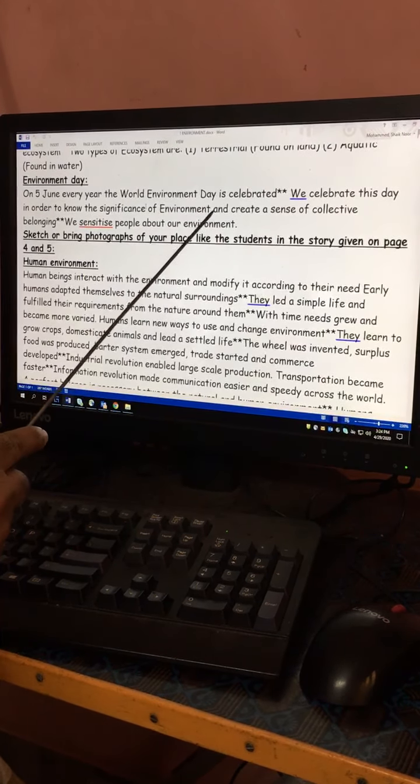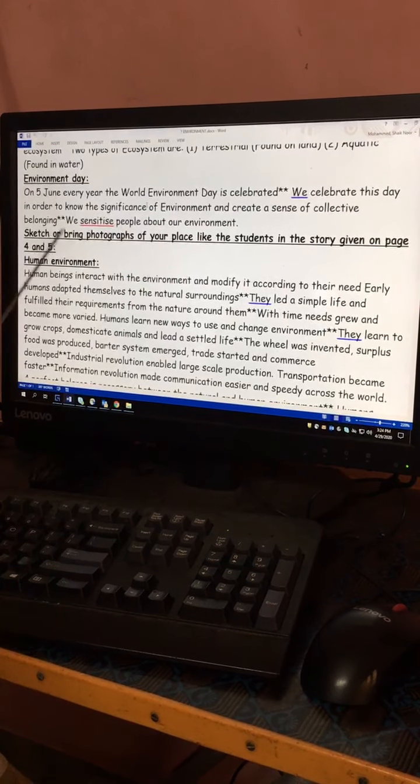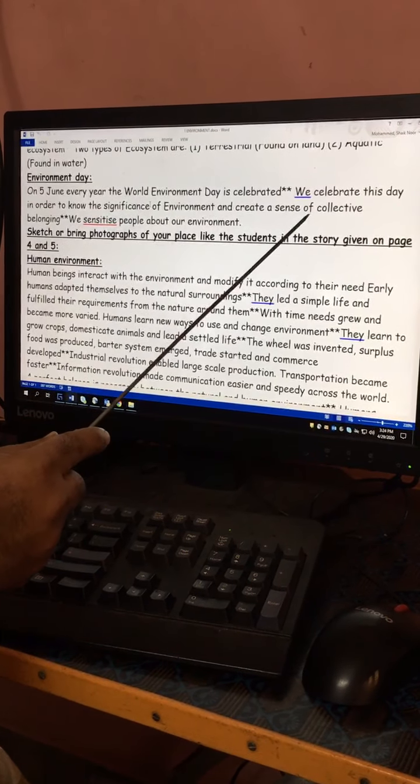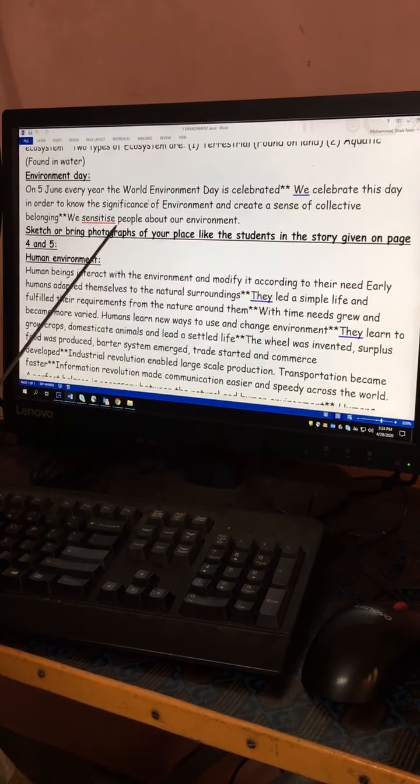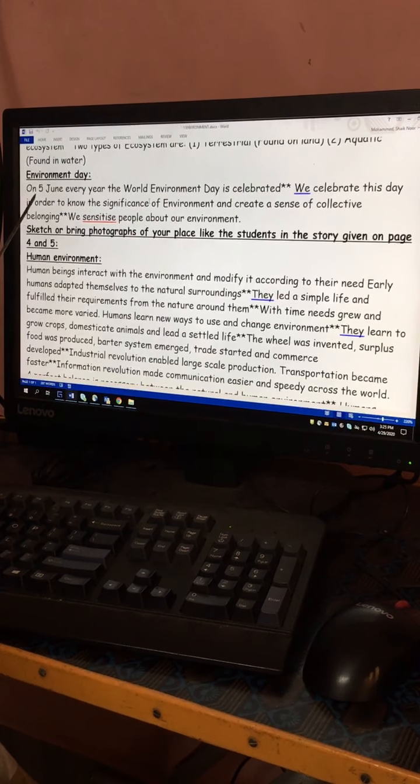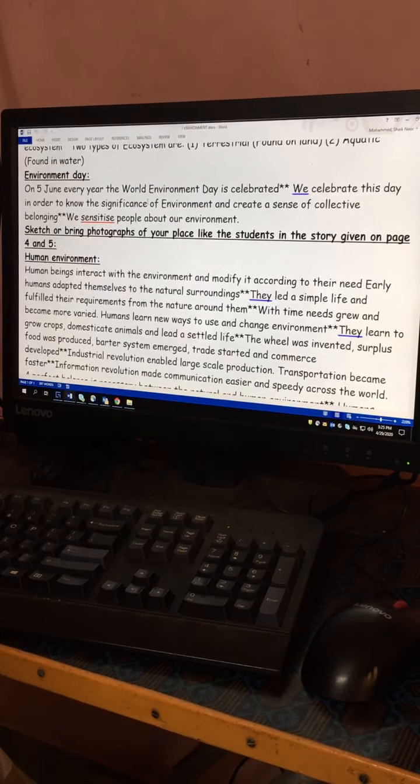That's why we create a sense of collective belonging. Environment is not one person's, it is everybody's. It is a collective belonging, and we sensitize people about our environment by observing Environment Day every year on 5th June all over the world.